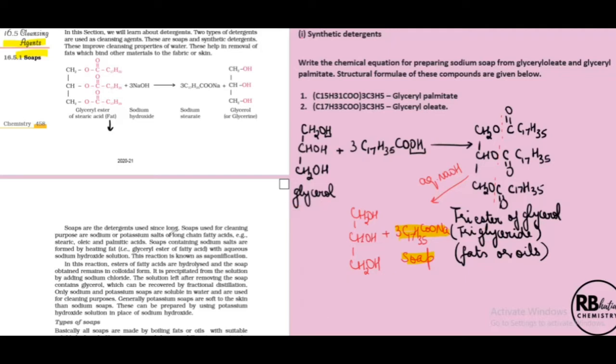Moving on to soaps, the detergents used since long. So soaps used for cleaning purposes are sodium or potassium salts of long chain fatty acids. These are the examples. Stearic, oleic, we've already discussed. And we have palmitic. What is palmitic acid? Palmitic acid is C15H31COOH. You can note down the formula. And you know how to decide whether a substance is saturated or not: if the formula of this part is CnH2n+1, that means it is a saturated acid. Okay, palmitic acid. Soaps containing sodium salts are formed by heating fat. I've already explained all this, and this is a saponification reaction.